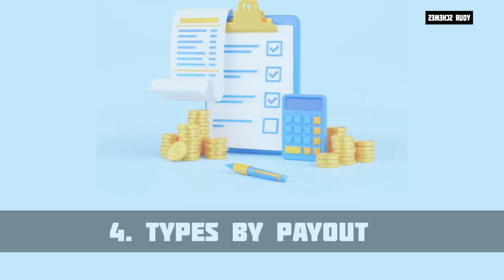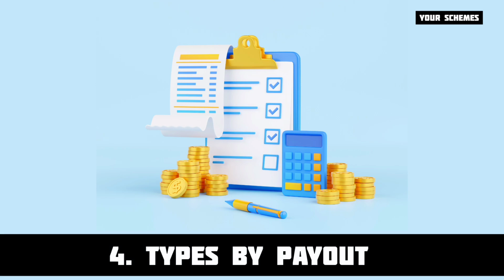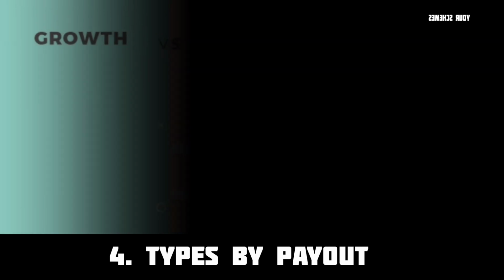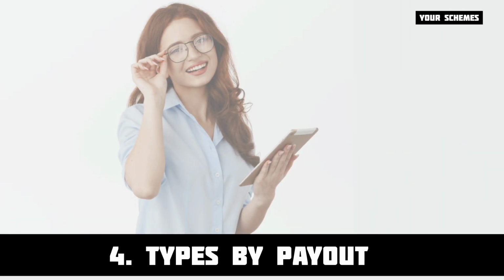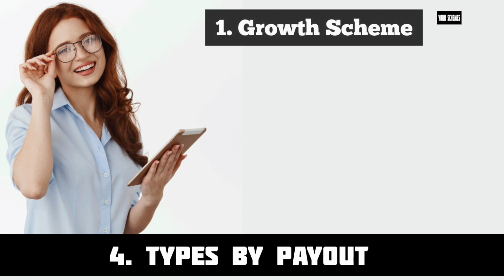Last type is mutual fund types by payout. By money payout method, mutual funds can be categorized as the following types. First one is growth scheme, next is dividend payout scheme, and the third one is dividend reinvestment scheme. Let us see the details of each type. Let's start with growth scheme.